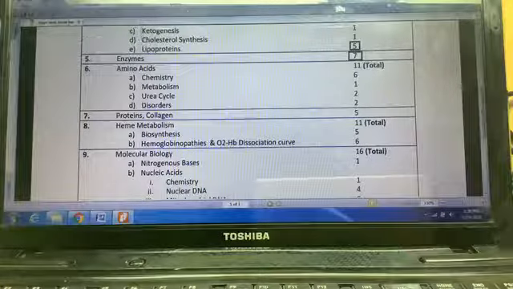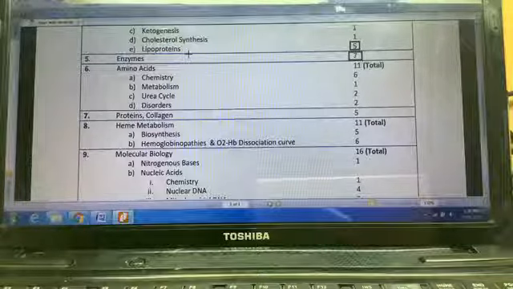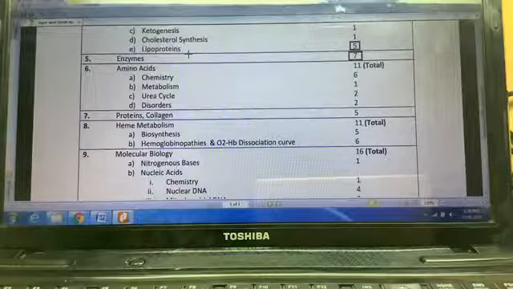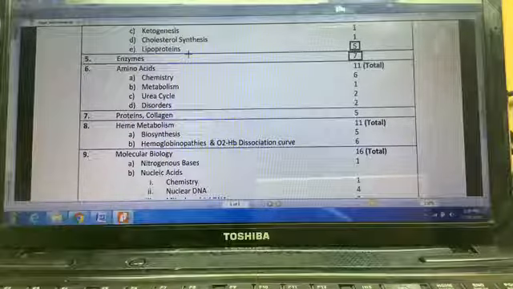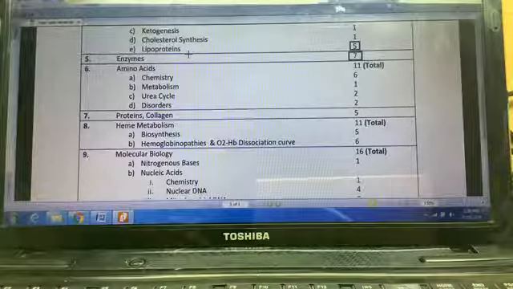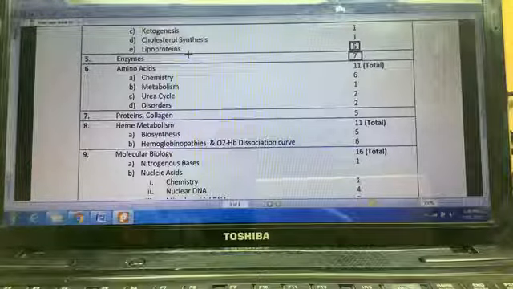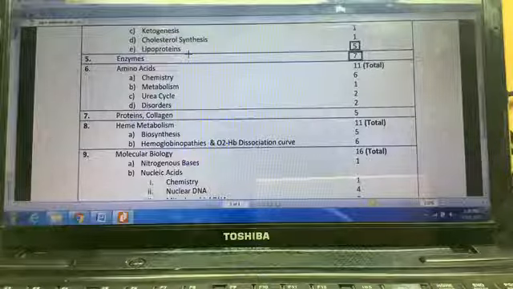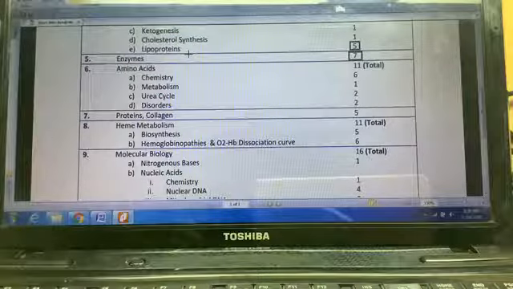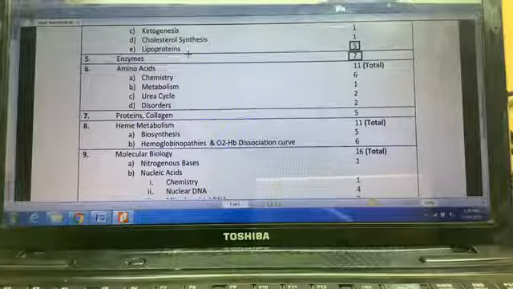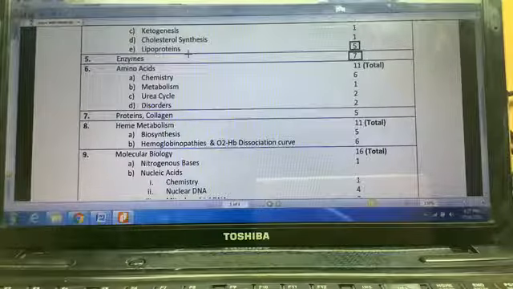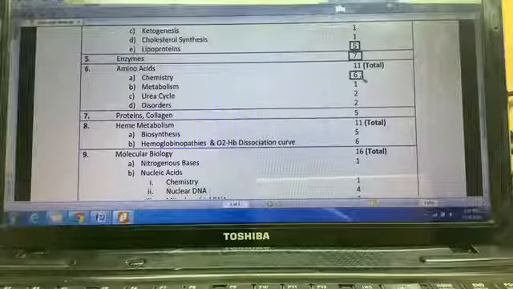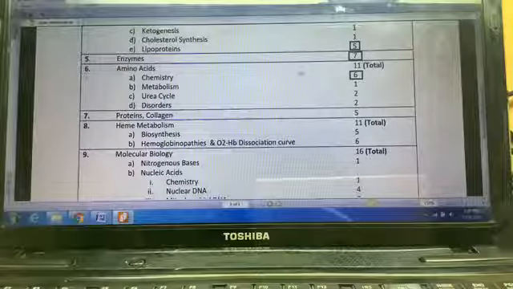Moving on to the amino acids. Now generally a lot of teachers and even students put a lot of emphasis on the amino acid special products, the metabolism of the carbohydrate, the carbon chain of the amino acids, which, as I have frequently said, if you look up the papers from the last 5, 6, 7 years, is generally not required, and the proof is in front of you. If you look at the questions being asked from amino acids, 6 questions from chemistry, the classification and the properties, which I've always highlighted.